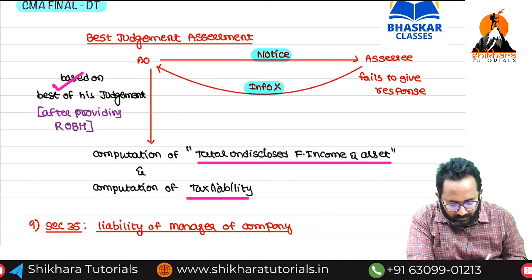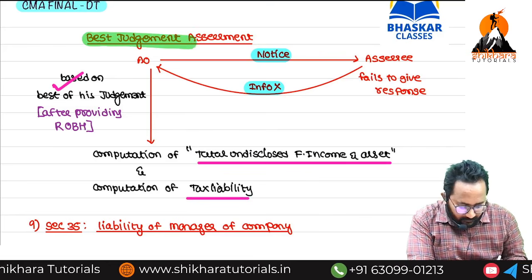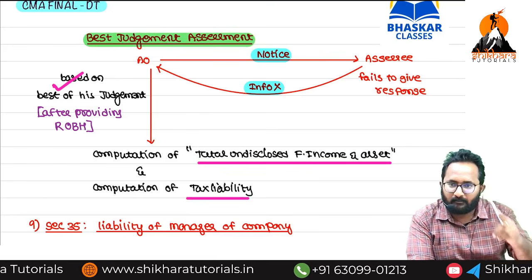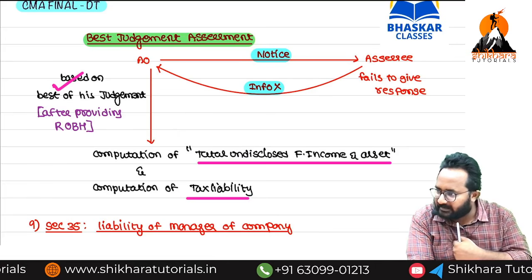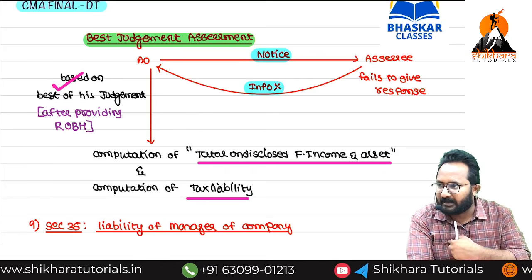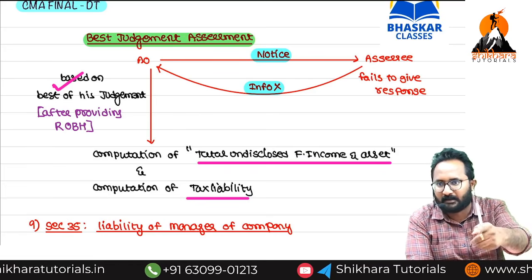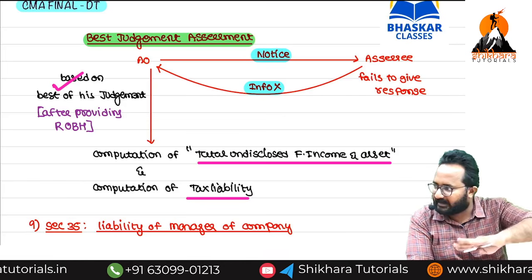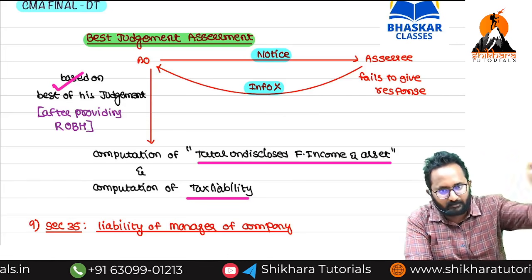This is called what? Best judgment. If you give information, based on that information I will conduct the assessment. If you do not provide that information, based on available information we can complete the assessment. Same as a best judgment assessment in normal cases.